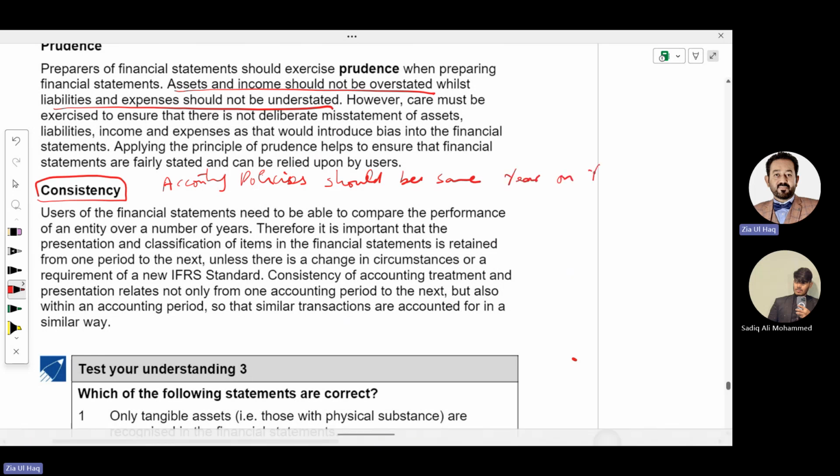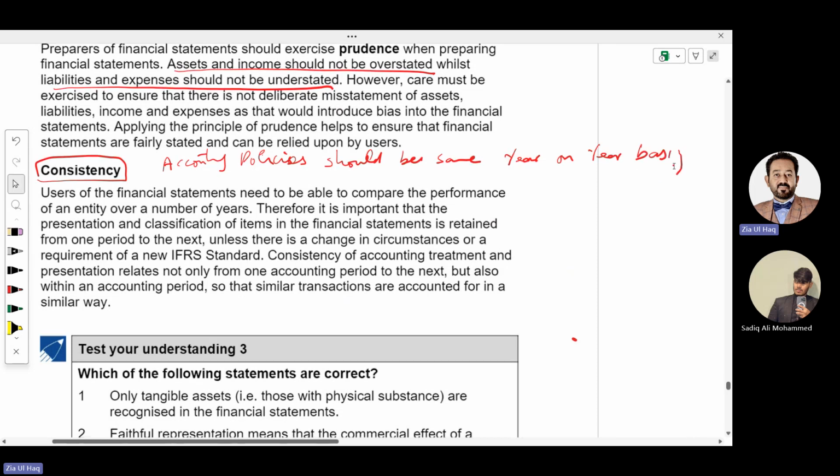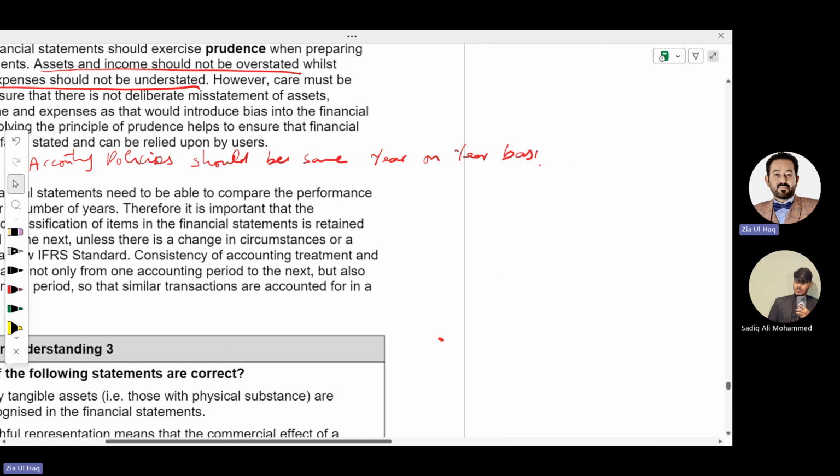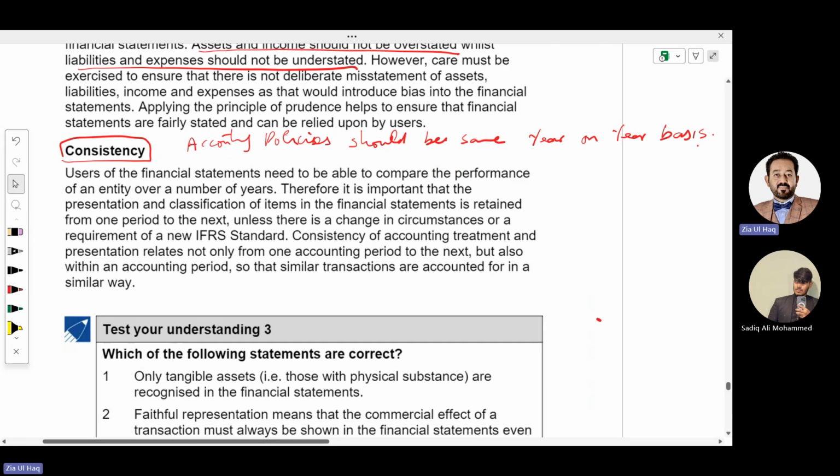Whatever your policy was in the previous year should be the same in the current year. This is called consistency.